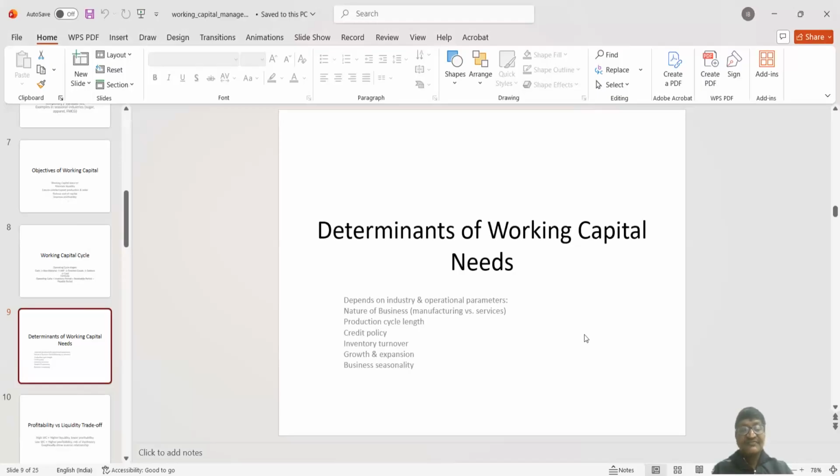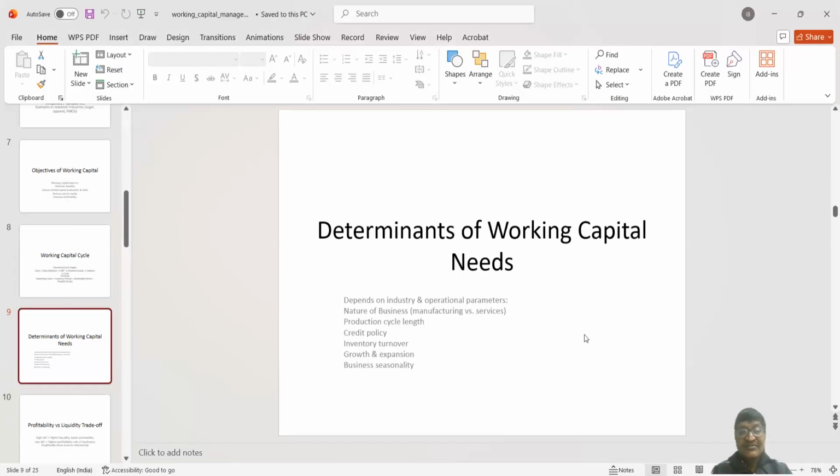Then, all of a sudden, the working capital cost, that is the interest rate, may be high. But if they maintain the uniform production process, cost of working capital loan may be at the standard level.